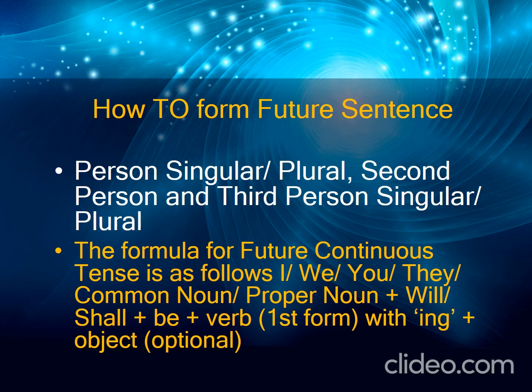After that you have to put helping verb will or shall along with be, and the verb, meaning the first form of verb or root form of verb, present participle adding with ing, and our object which is optional, whatever the object came here or will come here.